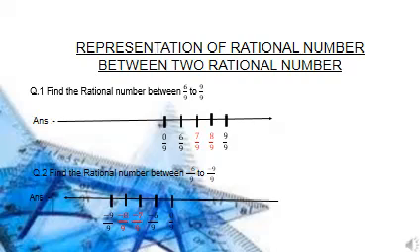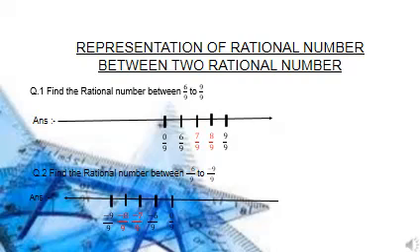Before placing the rational numbers, we will place 0 upon 9 in the middle. Then afterwards, we will place our first rational number which is given to us, that is 6 upon 9. Then we will see the difference between 9 and 6. What is the difference between 9 and 6? There is a difference of 3. So we will draw 3 lines, and at the last line we will write our last fraction, that is 9 upon 9.